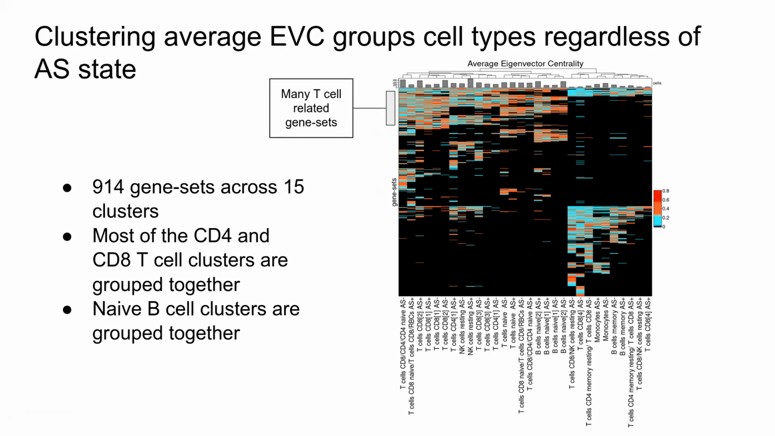Looking at the eigenvector centrality as a network metric for our data set, we looked at 914 gene sets across 15 clusters. So these had at least 15 genes in that cluster. The black on this plot represents gene sets that are not found in that cluster. We found that most of our T cells clustered together, as well as our B cells, and that in our T cell clusters, we actually found a lot of T cell related gene sets that have at least 15 genes in our networks and a higher eigenvector centrality.